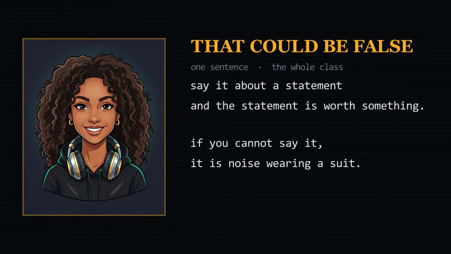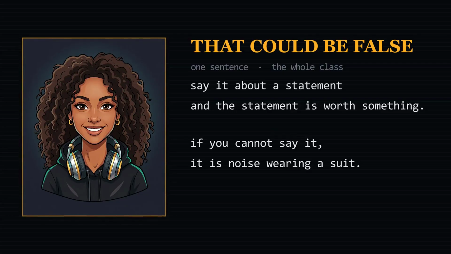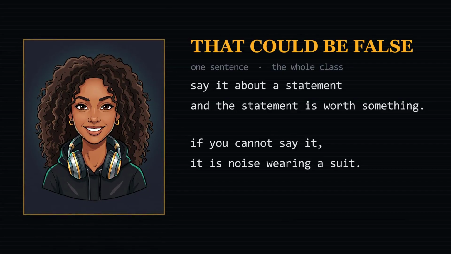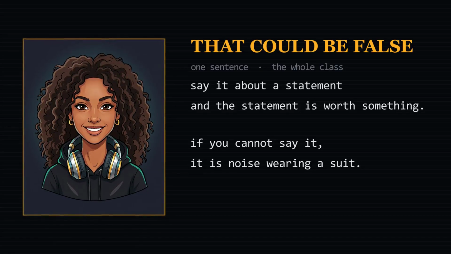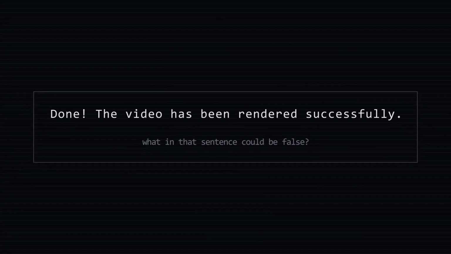This is a class about one sentence. The sentence is, that could be false. If you can say it about a statement, the statement is worth something. If you cannot, it is noise wearing a suit. Welcome to Truth Tables.